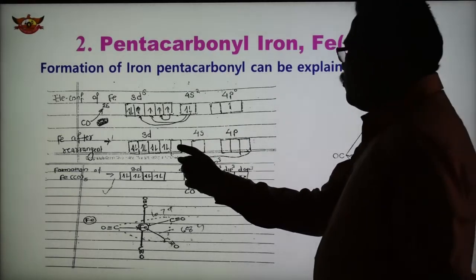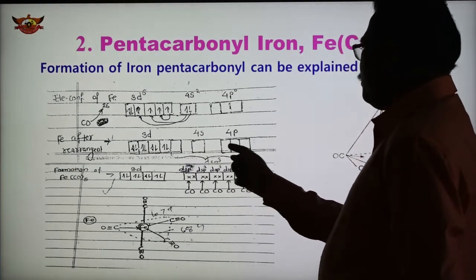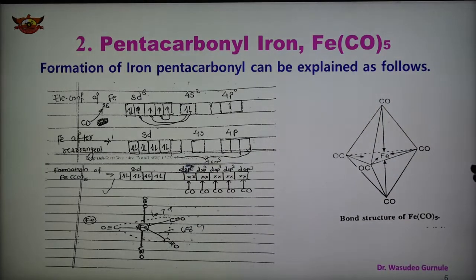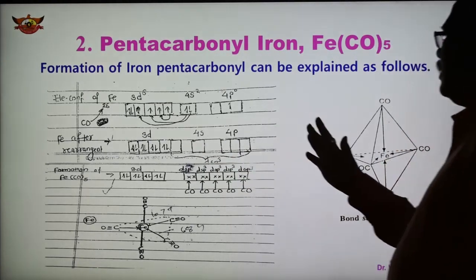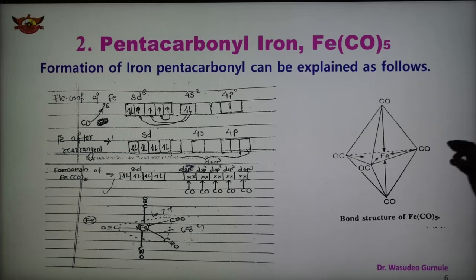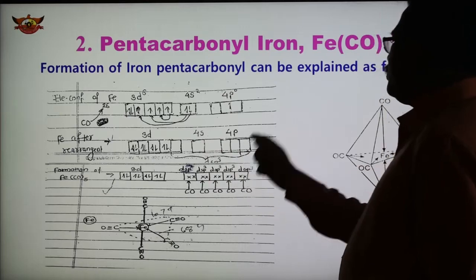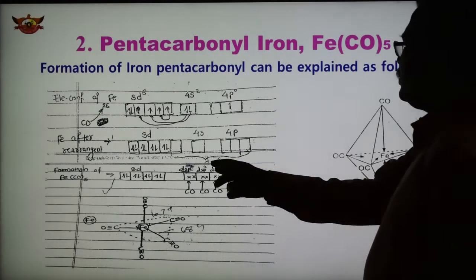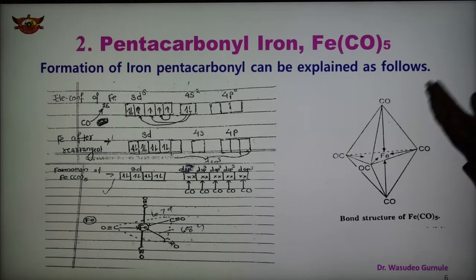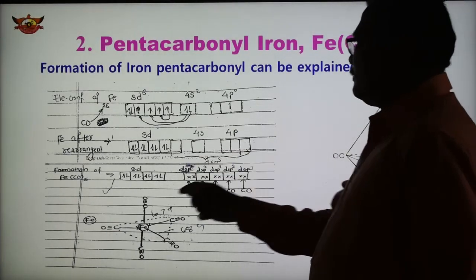Now in this case one d orbital, one 4s orbital and three 4p orbitals undergo hybridization. So 5 orbitals we are mixing, 1 d, 1 4s and 3 4p orbitals, forming dsp3 hybridization, and 5 hybrid orbitals are formed, which are represented by dsp3. And after this, these are the 5 vacant hybrid orbitals of the metal.